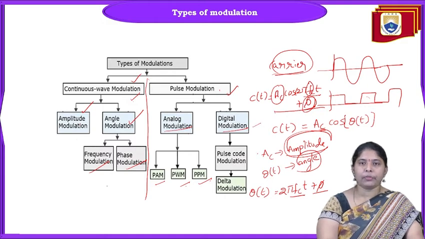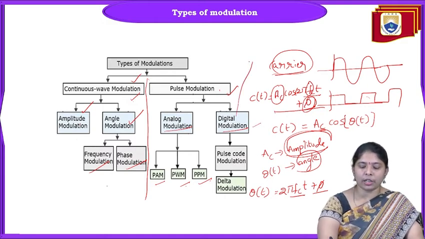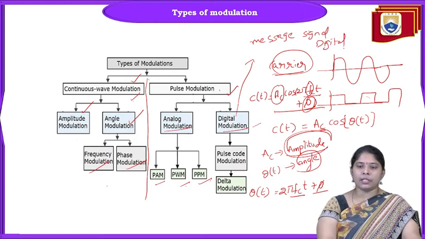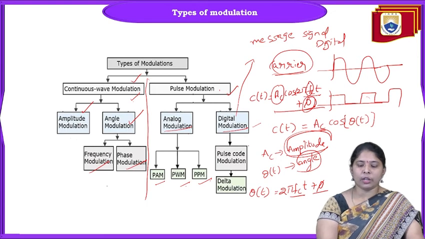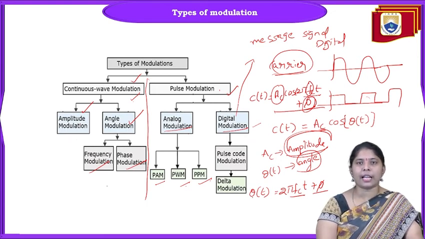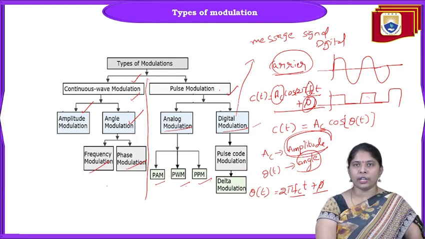In digital modulation techniques, the message signal is digital. Digital means ones and zeros carry the information. So digital modulation includes pulse code modulation and delta modulation. This is the classification of the modulation techniques.